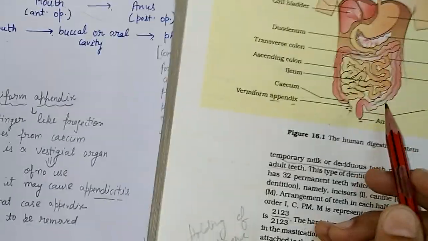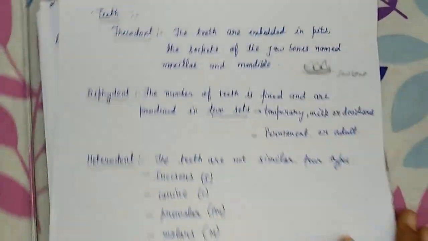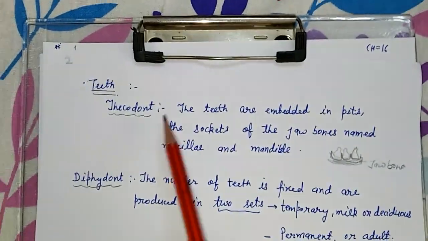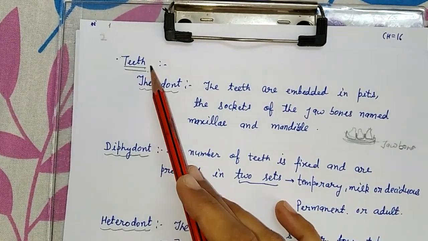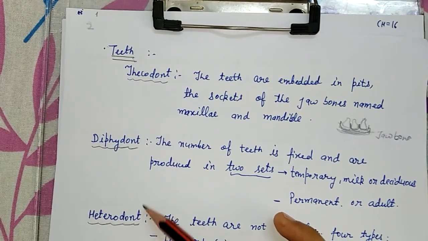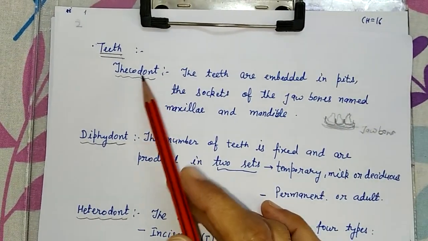So that is all about the alimentary canal. Now, the buccal cavity. In our mouth, there are teeth. Now we read about the characteristics of the teeth.